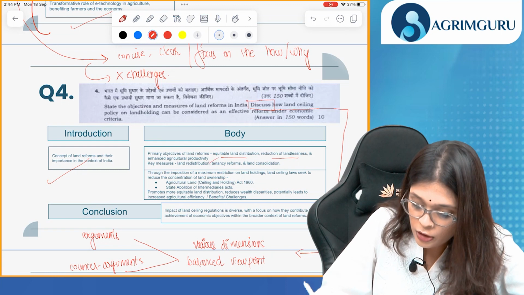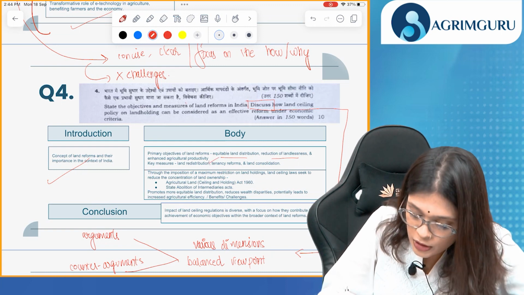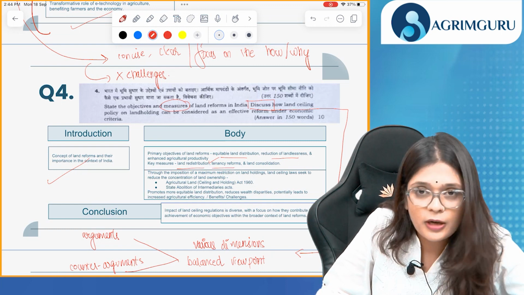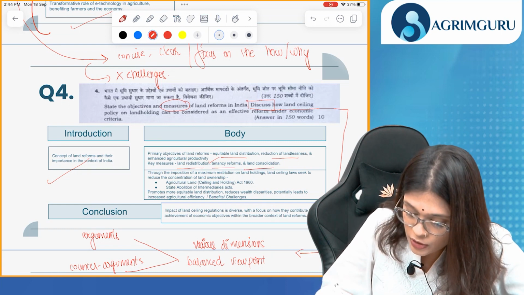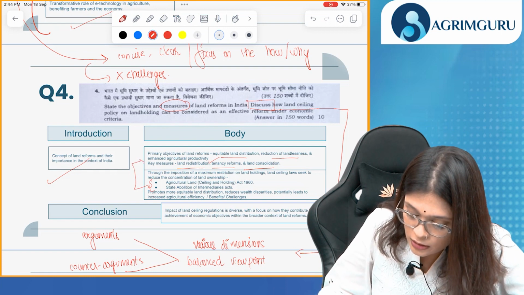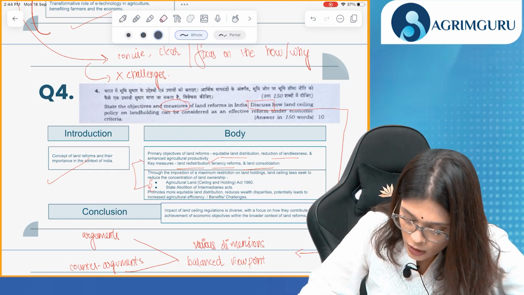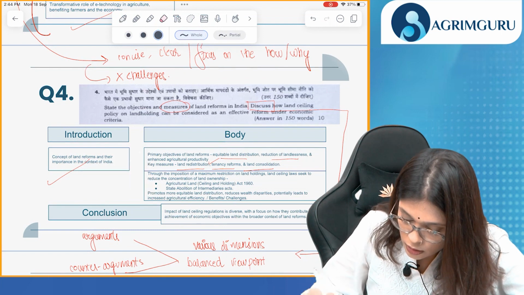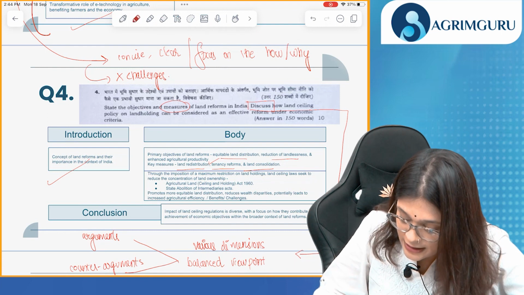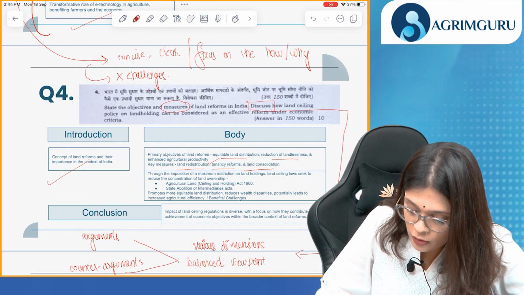agricultural productivity. Talk about the key measures as well: land redistribution, tenancy reforms, and land consolidation. Then you need to mention the land ceiling holdings, and how they seek to reduce the concentration of land ownership.